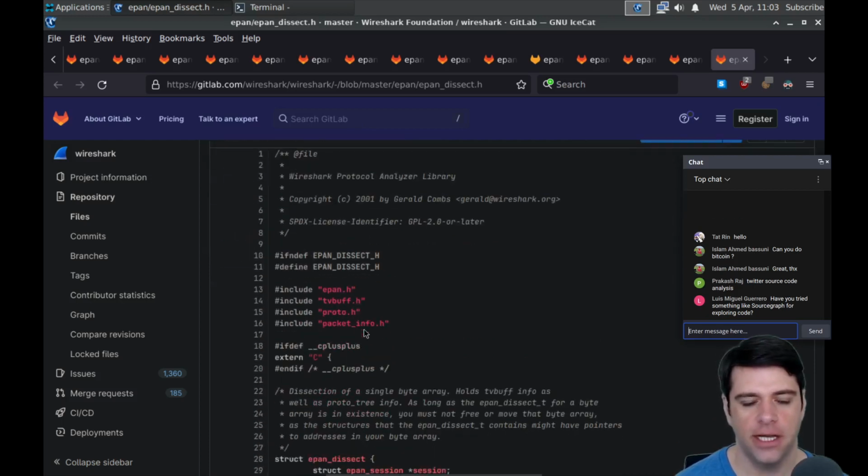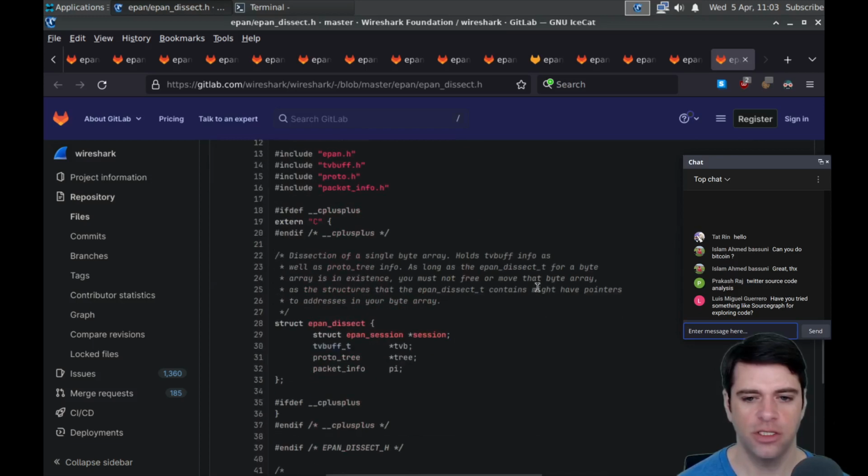Here's epan_dissect. The section of a single byte array holds tvbuff info as well as proto tree info. As long as the epan_dissect_t for a byte array is in existence, you must not free or move that byte array, as the structures that the epan_dissect_t contains might have pointers to addresses in your byte array. So how do you know that?